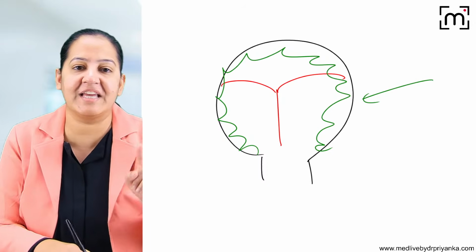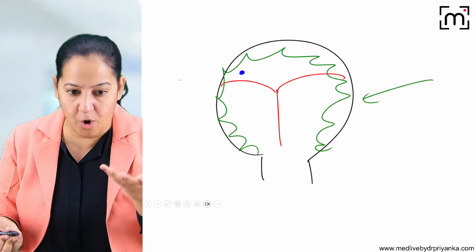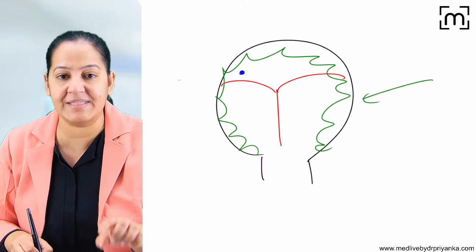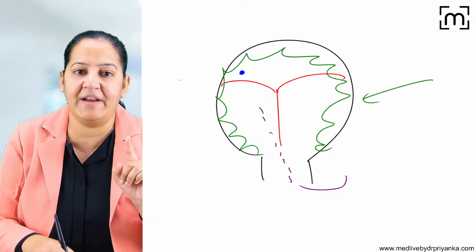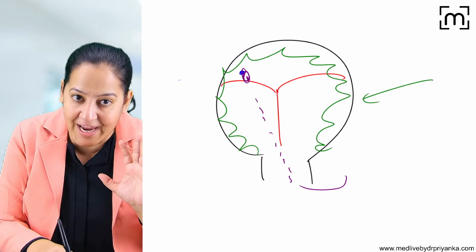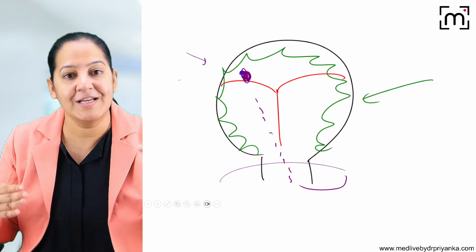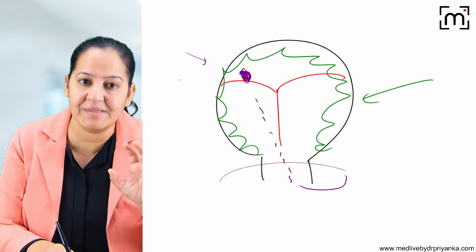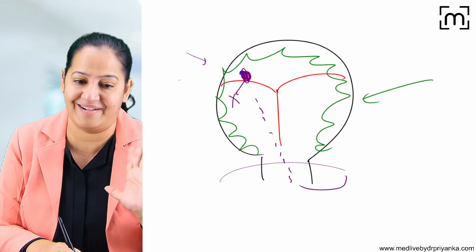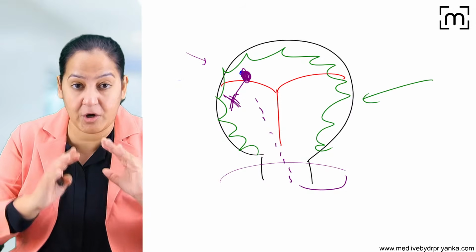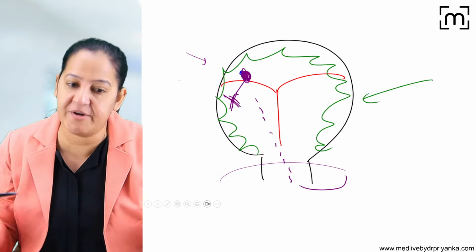So if ovulation is taking place and here is the ova, and during the ovulation, if the sexual intercourse also takes place and here is the sperm, and if the sperm is meeting with the ova and the zygote is formed, they are not preventing ovulation. They are not providing any barrier to the sperm. Sperm and ova can meet and they can form a zygote, but the zygote cannot be implanted. The implantation is inhibited because the endometrium is unfavorable for implantation.